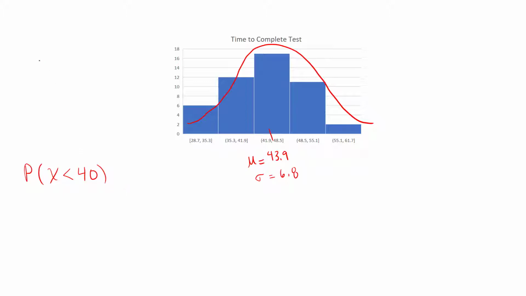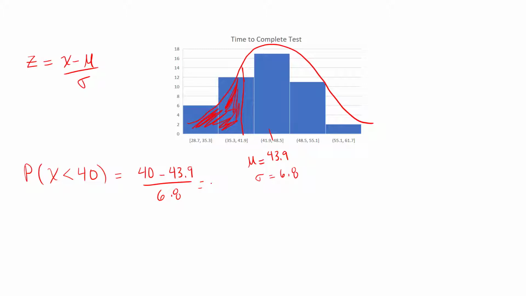What you do is you find the Z-score, which is found by taking your data value minus the mean and divide by your standard deviation. So my X value is 40. I can see the mean is 43.9 and then divided by 6.8. So basically what we're doing, 40 would probably be somewhere about here. We're trying to find this area under the curve, and that's what you use for the table. So let me throw this in a calculator.